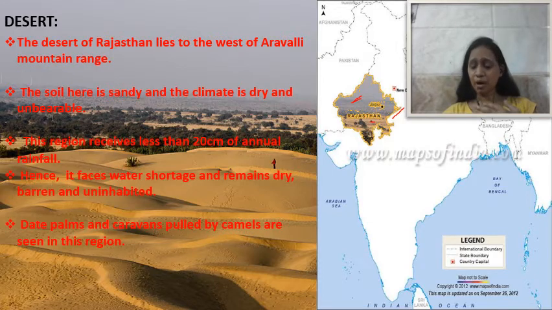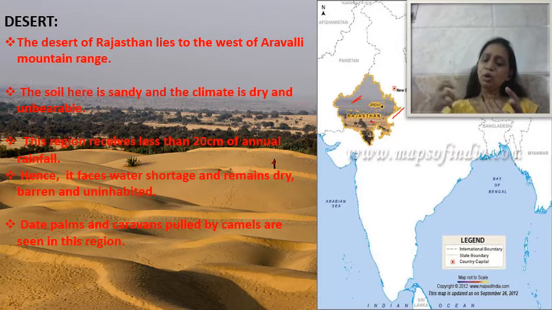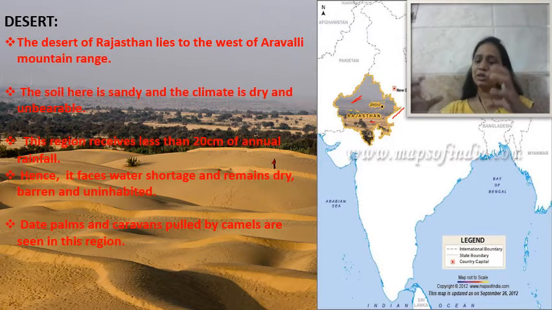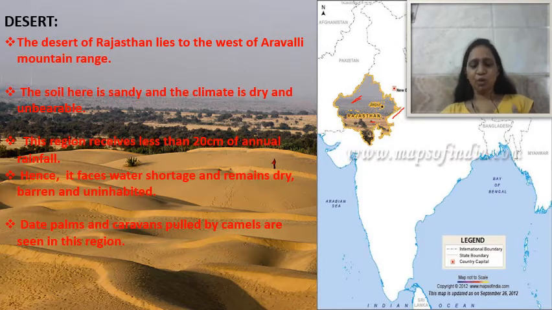Now dates, palms and caravans pulled by animals like camels are seen in this region. So you will find dates, palms, these kinds of fruits here, and because residency is not possible, there are people who used to move from one place to another. The people who move from one place to another are known as caravans, and they used to pull their caravans with the help of camels, because the camel is known as the ship of the desert.